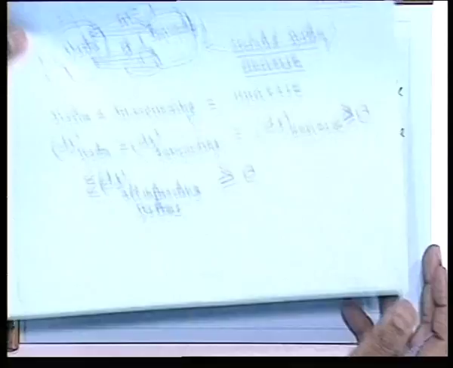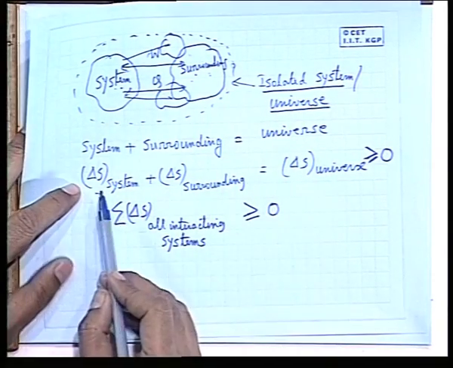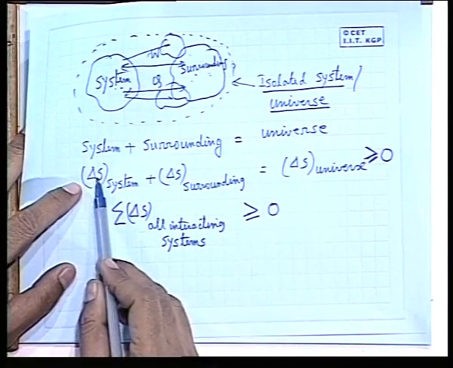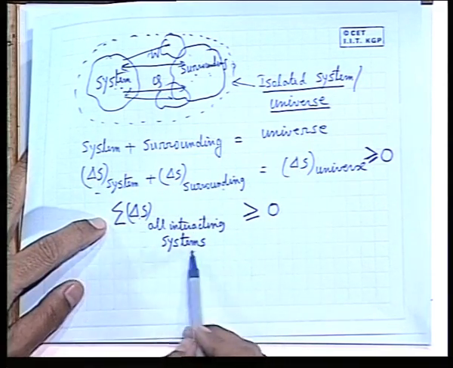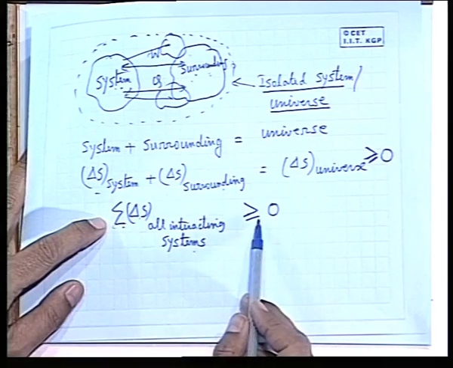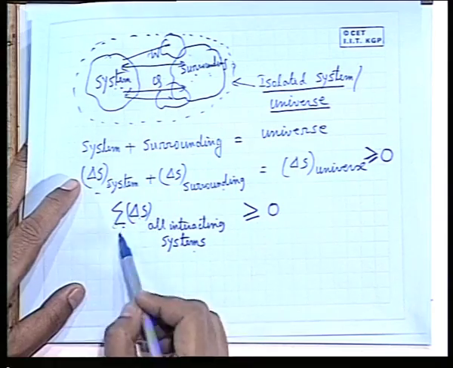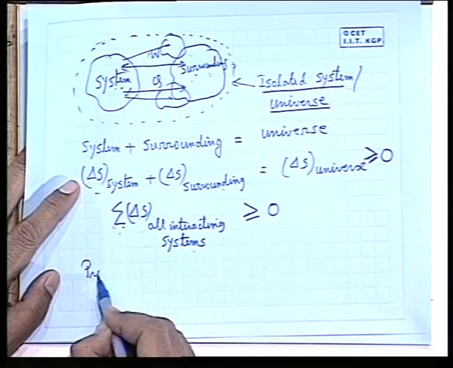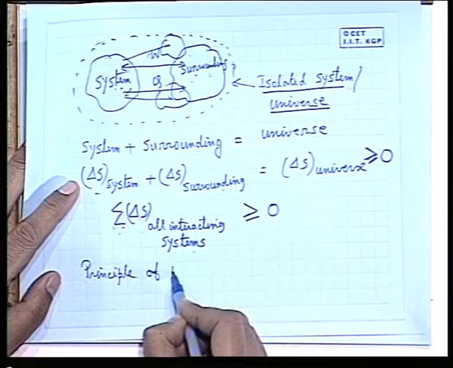Now, here is the concept. This definition that delta S of the universe, that means the algebraic sum of the change of entropy of the system plus surrounding, or change of entropy of all interacting systems, is greater than or equal to 0. That means it can never become less than 0. That is the principle, this is known as the principle of increase of entropy.